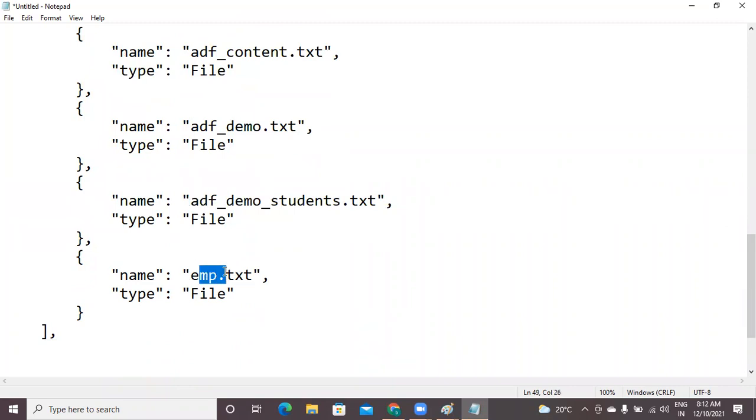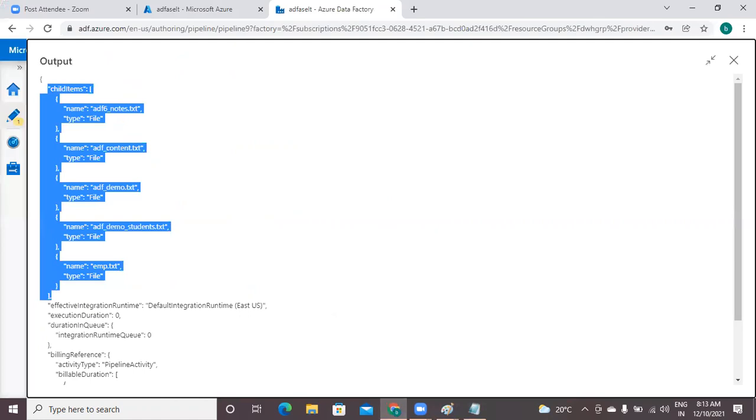I don't want this. I want to select only the files which start with ADF. The related condition I will give in the filter activity. Now please check it, and remember this field name. The field name is child items.